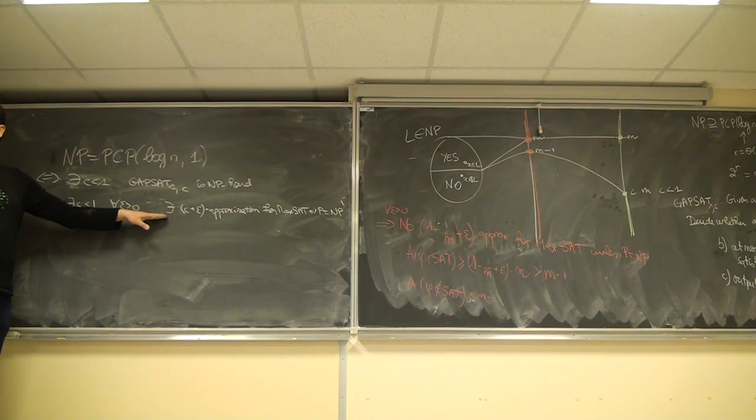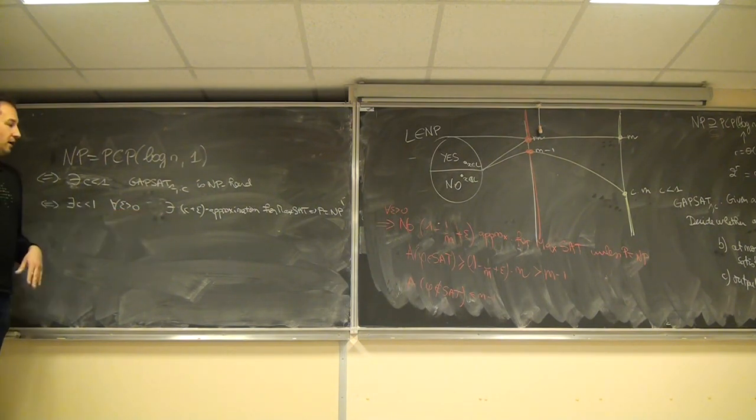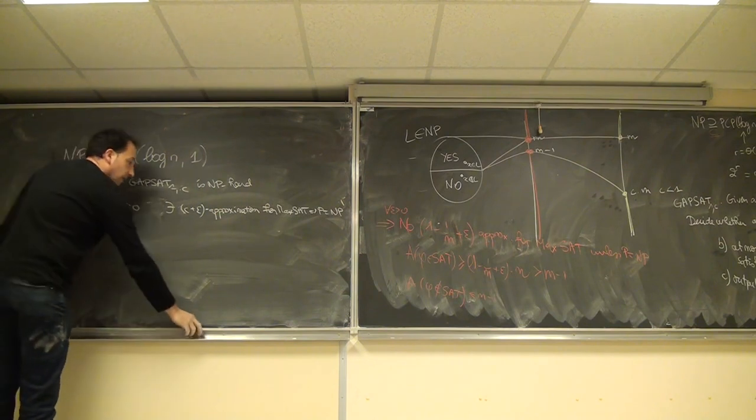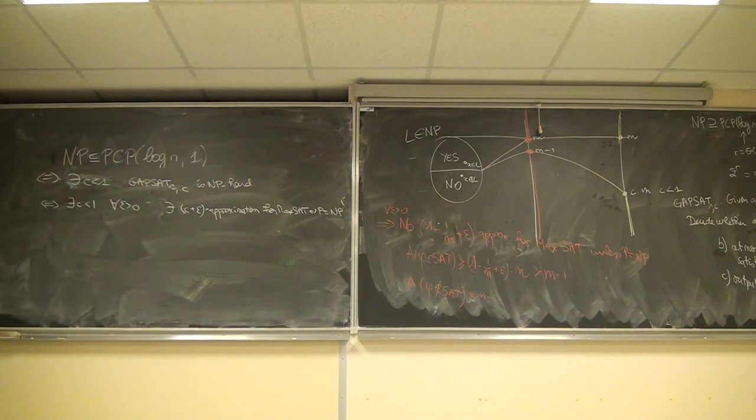So is it clear for everybody? Okay. So this is where we want to go. We know that it's equivalent to that, so we check that. So we know that this is clearly true. So now the only thing that we need to check is that. Okay? So how do we do that? So let's start with the easy way. Which is the easy way? The easy way is this one.